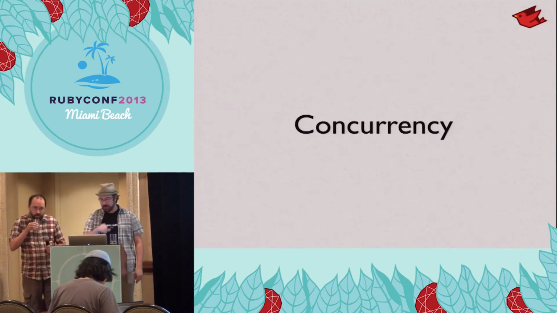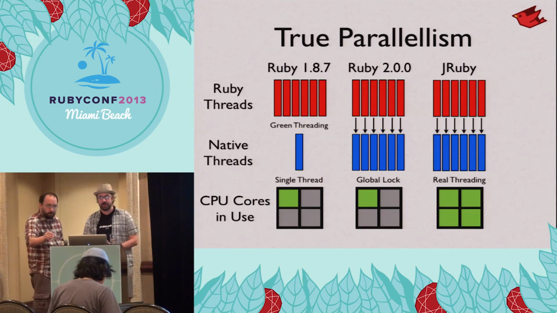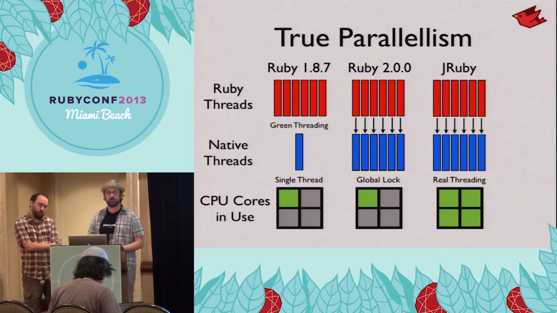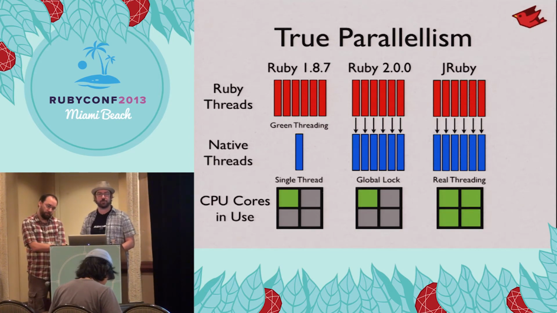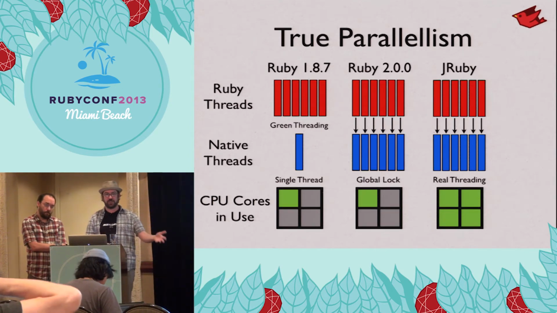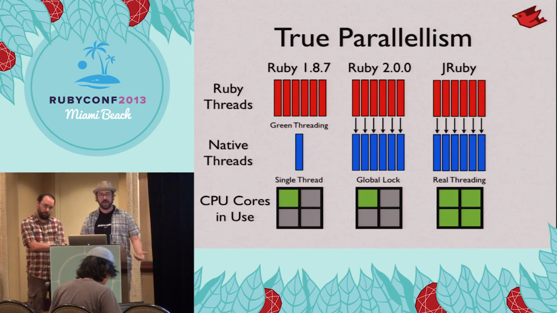All right, so concurrency-wise, most folks know that this is the situation in general. Ruby 1.8 was green-threaded. Ruby 1.9 plus all have actual native threads, but don't allow parallel execution because of the global lock. Whereas on JRuby, because it's on the JVM, we've had real parallel threads for a long time. We do actually have real threads. You can actually saturate an entire machine with just one JRuby process.